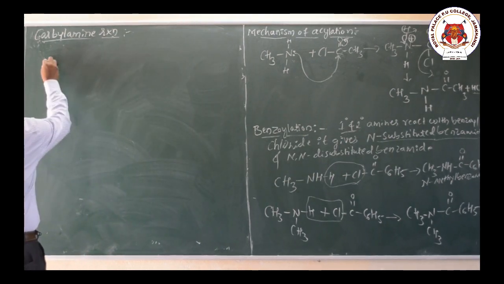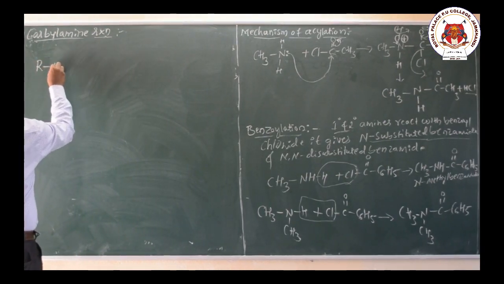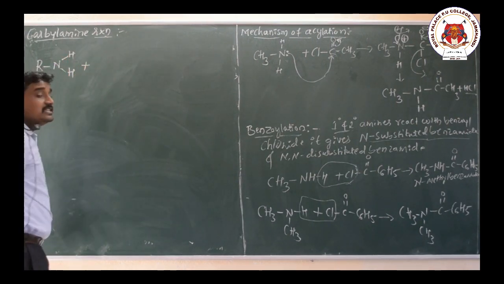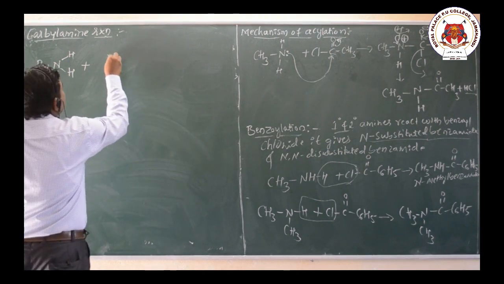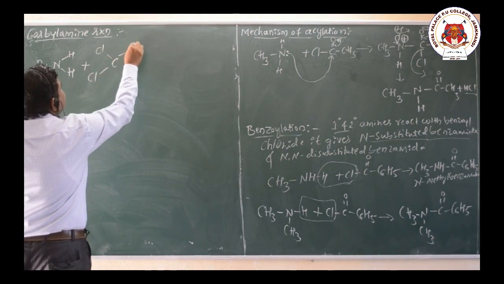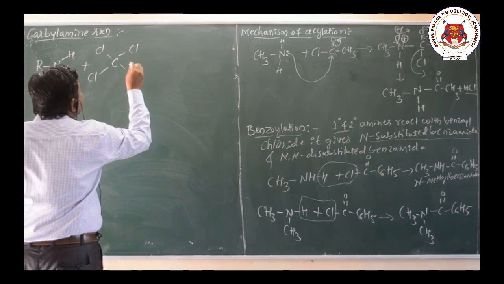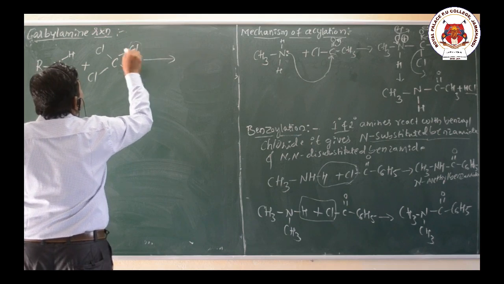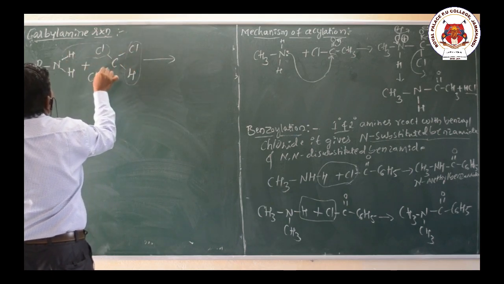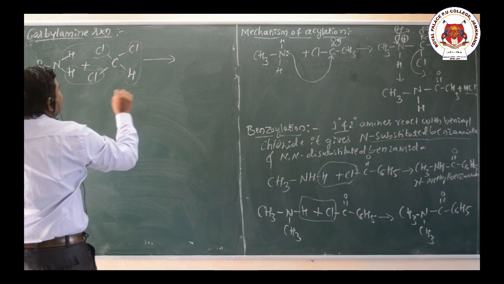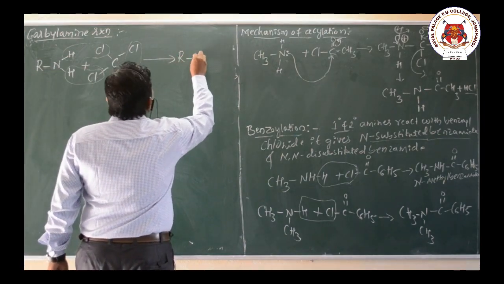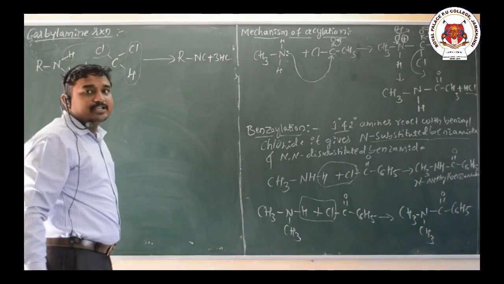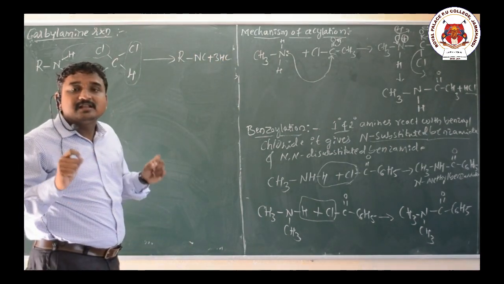I will write the general reaction first: RNH2 reacts with chloroform, CHCl3, with loss of 3 moles of HCl, and the product is RNC plus 3HCl, an isocyanide having an intolerable smell.